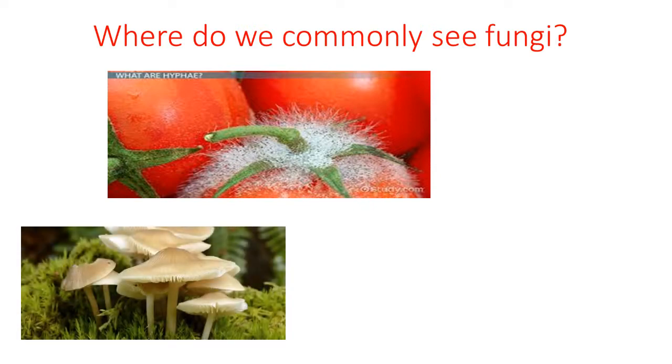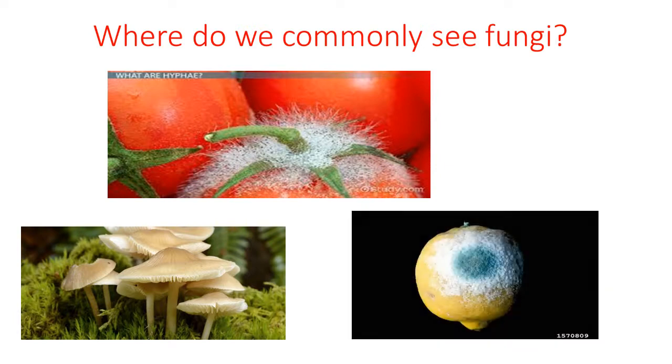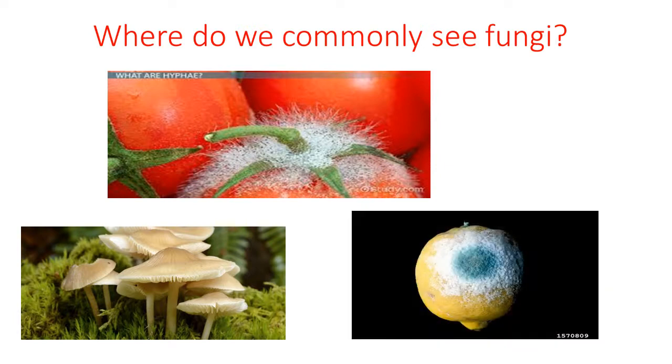You can have a look at one more fungus, that is a mushroom. Most of us eat mushroom as a part of our food, so this is also an example of an edible fungus. Then similarly we can take one more example, that is rotten citrus. You can find some creamish patches and greenish patches on the surface of a lemon.